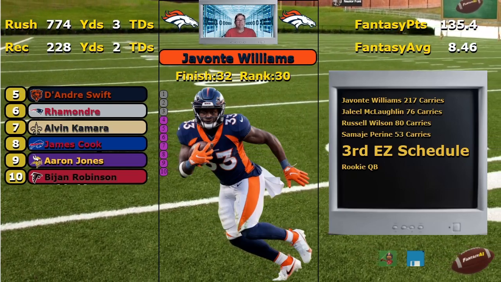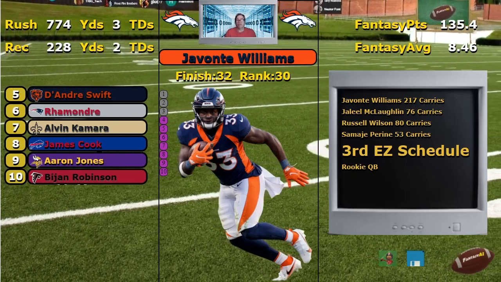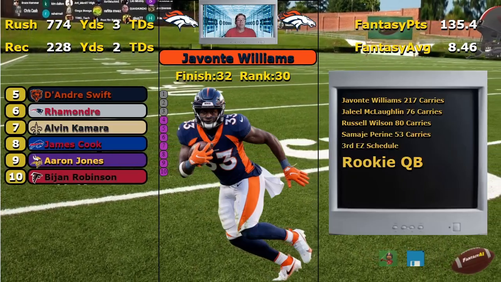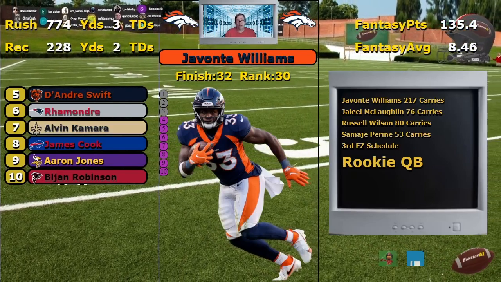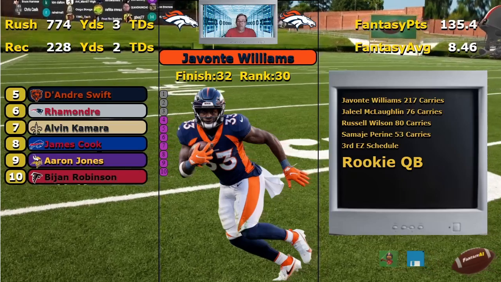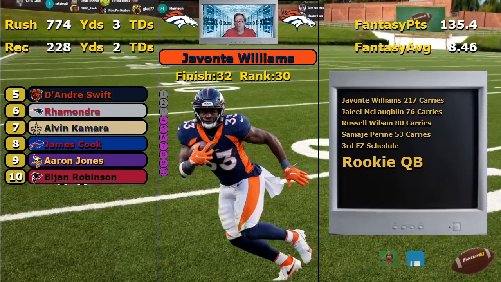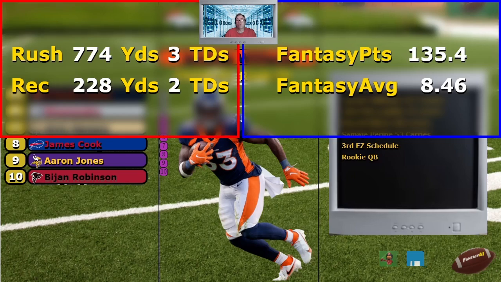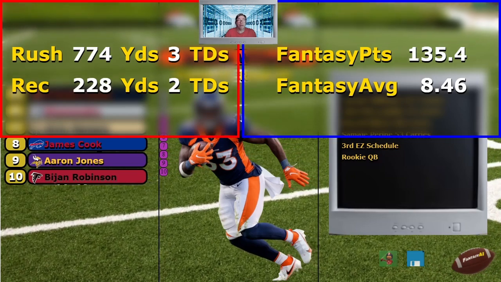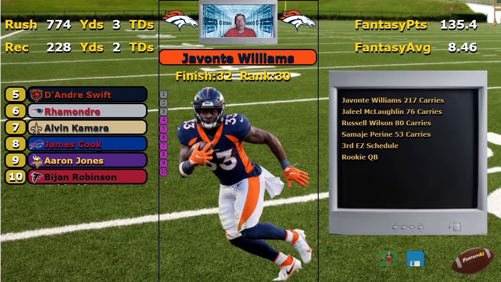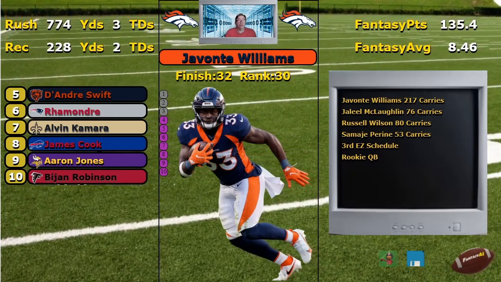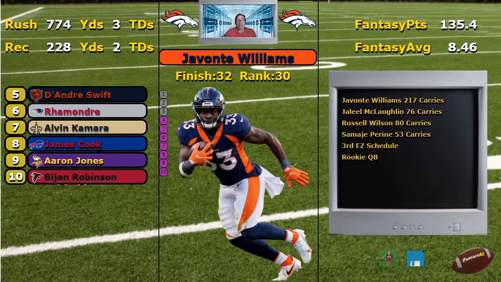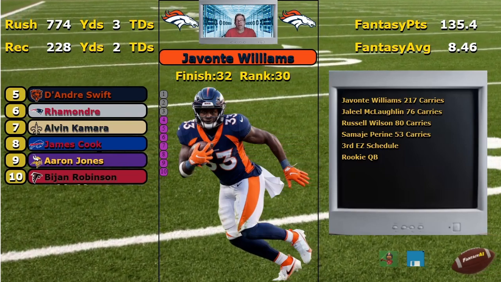You know, but that third easiest schedule seems kind of inviting for Williams. If you're late, now, I am worried about the rookie quarterback here affecting it, just not getting first downs, offense dying. You know, yeah, we're not going to go too high on Javonte Williams, but you see that he just had 8.46 last year. That's not a starting running back. So as an average, too much sharing going on there in Denver. And a rookie quarterback. But I do like the easier schedule. Late, you could maybe pick up Williams as a flyer.